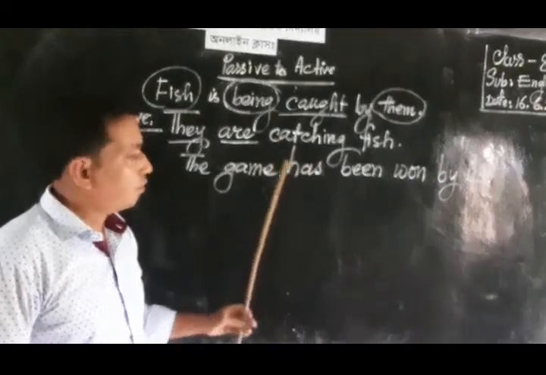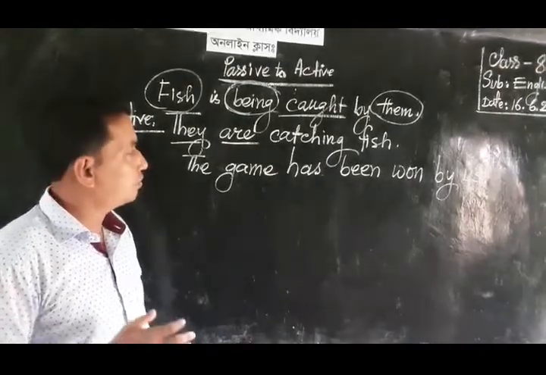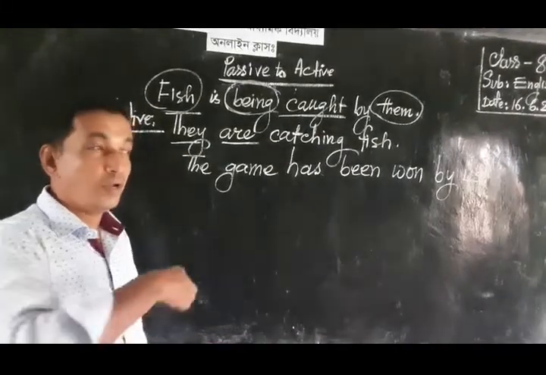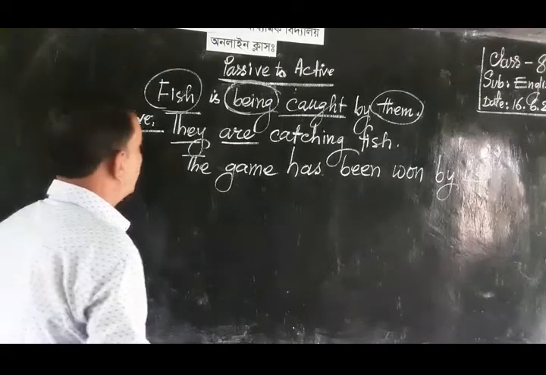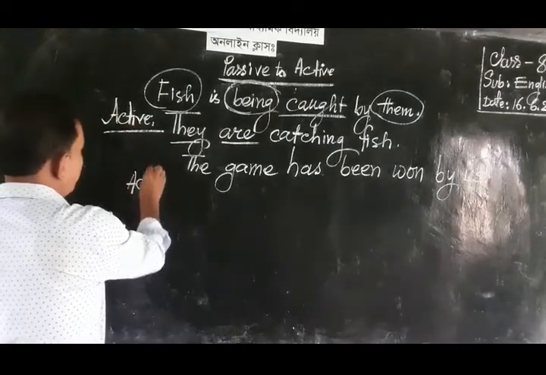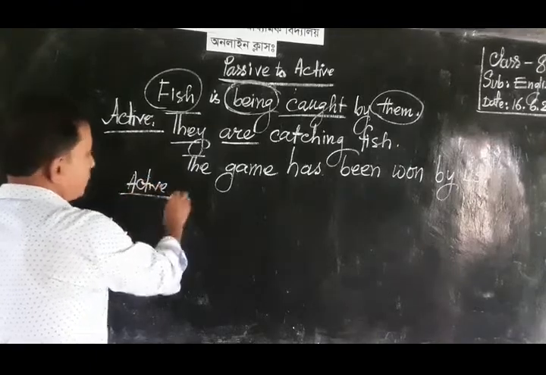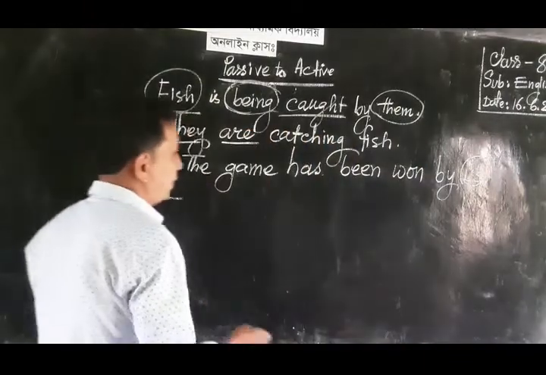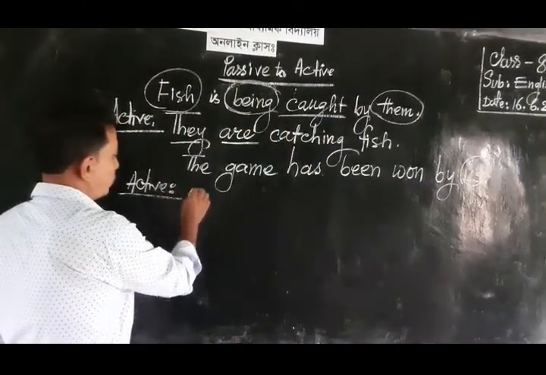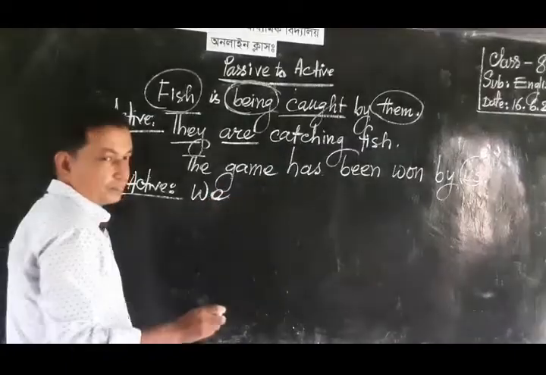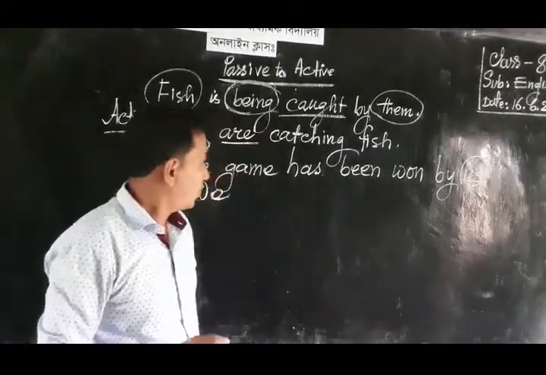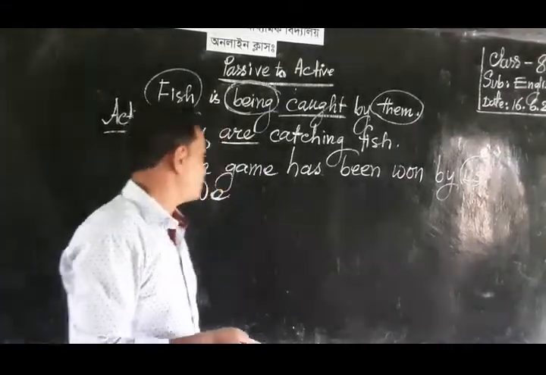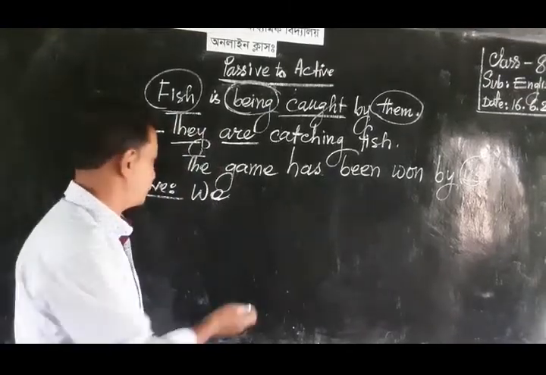Dear learner, what can we do to change the passive voice into active one? If we want to change the passive voice into active, we must change the object form at first. Its object form is us, and the subject form is we. According to the form of present perfect tense, we need have or has.